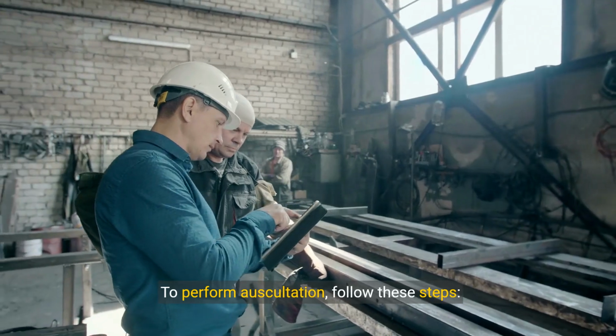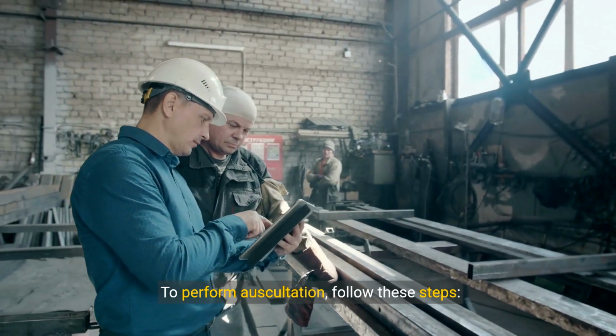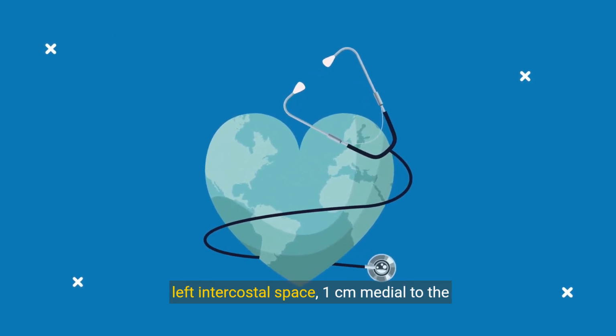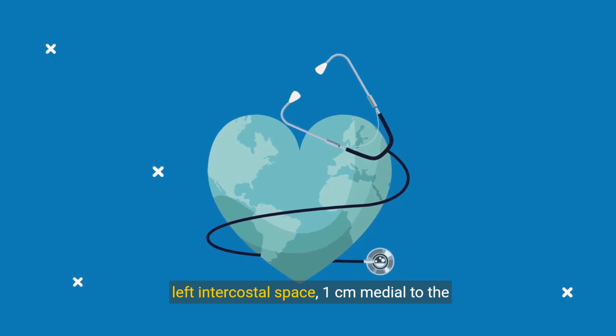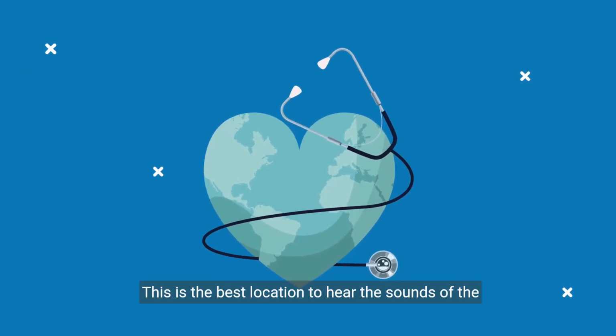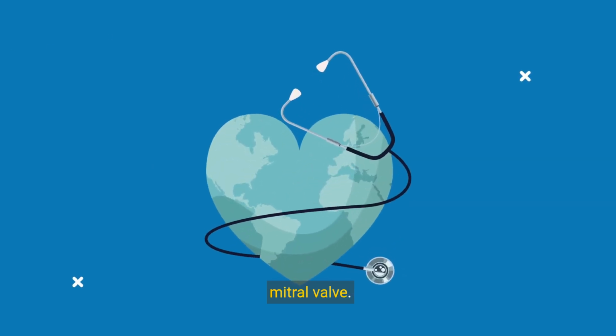To perform auscultation, follow these steps. Mitral valve. Place the stethoscope at the fifth left intercostal space, 1 centimeters medial to the mid-clavicular line. This is the best location to hear the sounds of the mitral valve.